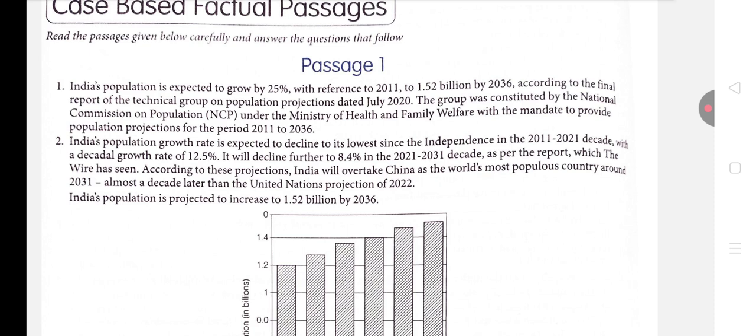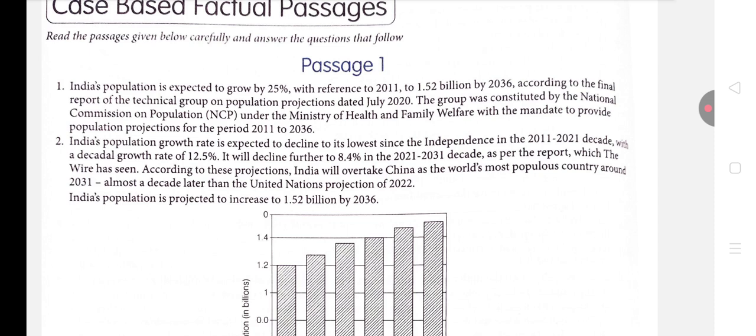In paragraph number 2, it is written, India will overtake China as the most populous country around 2031, almost a decade later than the United Nations projections of 2022. Notice this word decade very carefully. Almost a decade later. Decade means 10 years later.